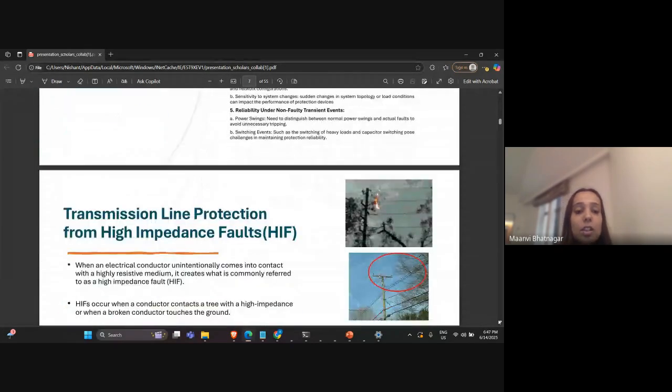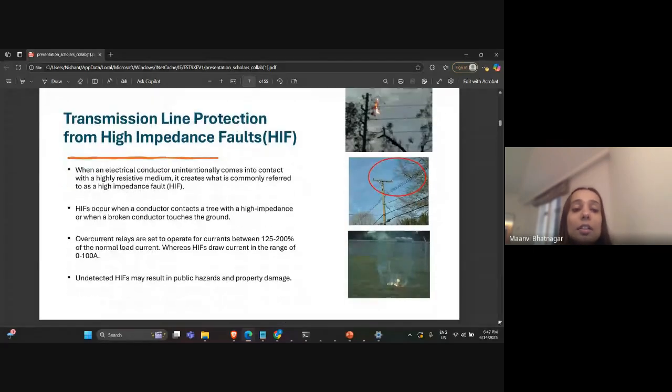So like I said, there are various types of faults that we need to deal with. The most difficult type of fault to detect is high impedance faults, because they have very low ampere value, and it is very difficult to detect them by using normal relays. They usually go undetected, and they cause major damage to the system, because they have very large impedance.